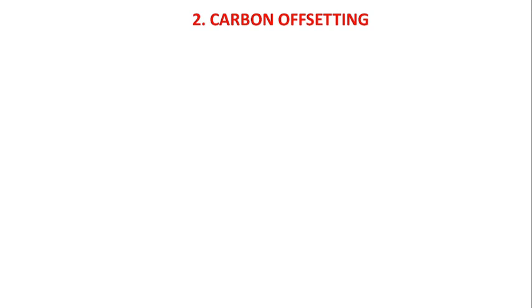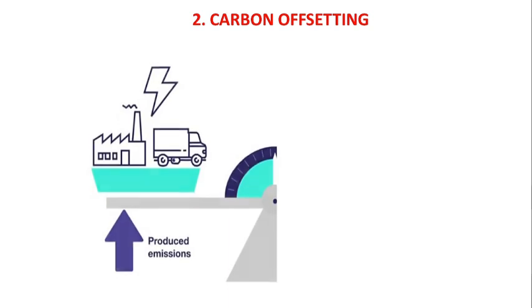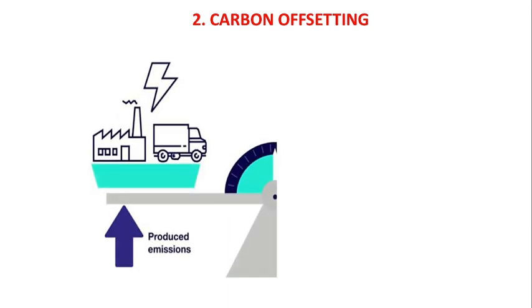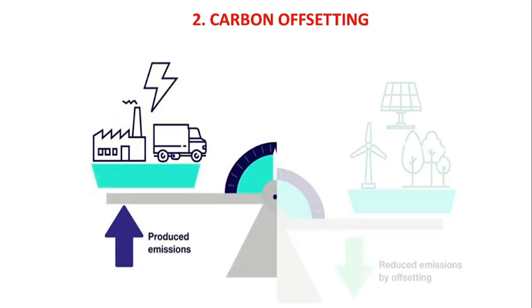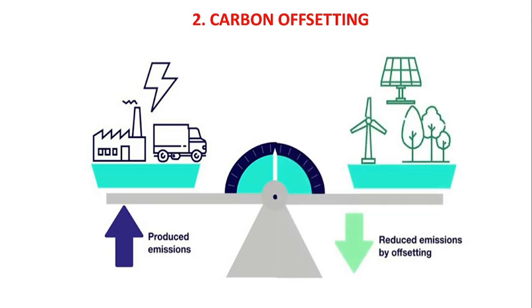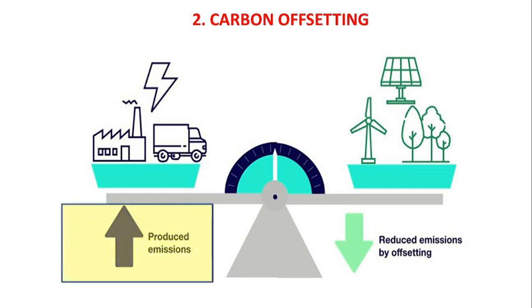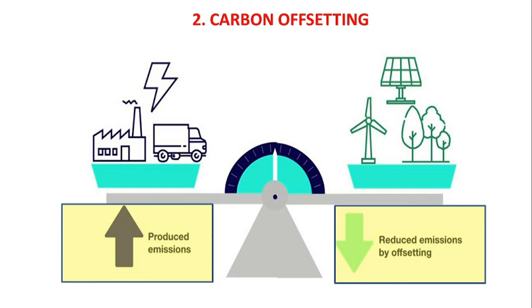While carbon sequestration is one method to remove atmospheric CO2, the second method is carbon offsetting. CO2 can be mitigated by carbon offsetting, and it is also the fastest method to achieve the deepest reduction within businesses. Carbon offset means a company which is creating pollution at one site is also investing in projects which are helpful in removal of CO2 at another location. In this way, a balance is maintained. Emissions produced at one site are negated through emissions reduced by the process of offsetting.